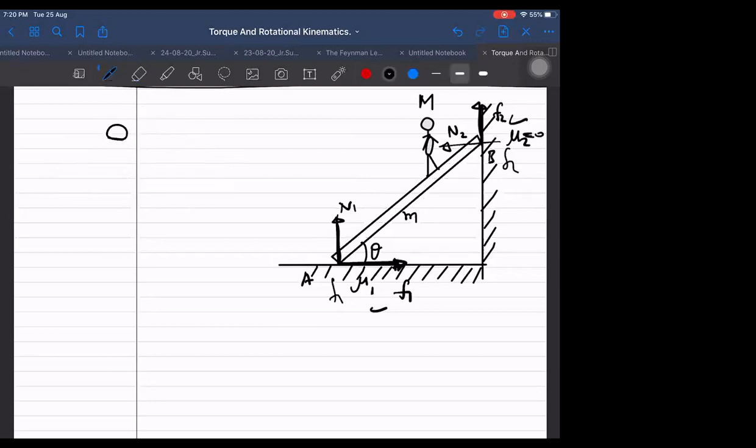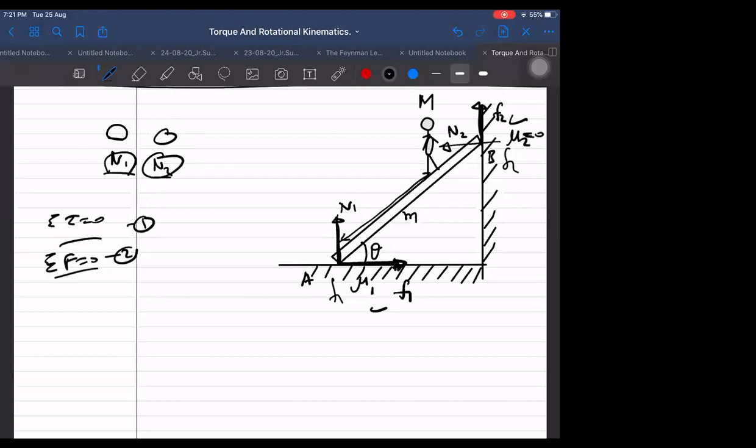But then the number of unknowns became even less and we have more equations. How many unknowns are there now? N1 and N2, only 2 unknowns. And how many equations do we have? Sigma tau equal to 0 and sigma F equal to 0. That gives 2 equations from this and 1 from this, and there are just 2 unknowns remaining. Therefore they should give 1 extra unknown, and that unknown could be what? Mass.